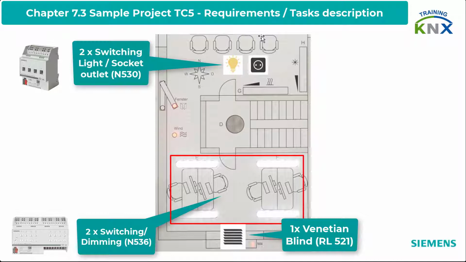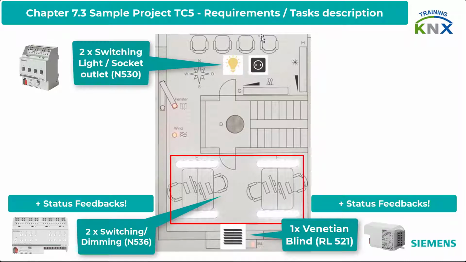Solar protection actuator RL521. In all cases, status feedbacks must be included. For lighting and sun protection, 4 scenes are required.